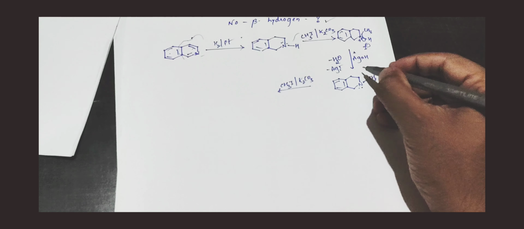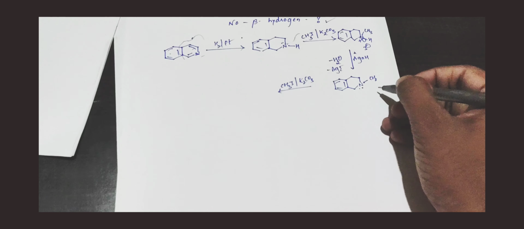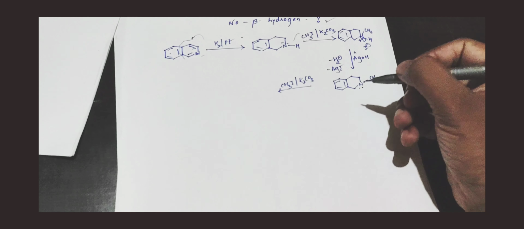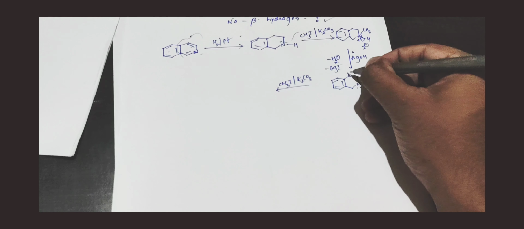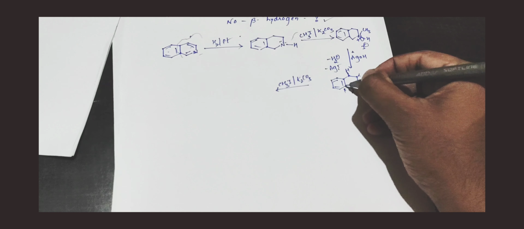I will explain only the first step. In the second step, I will do the methylation in a similar way, because we have one beta hydrogen. What was the second condition? You require beta hydrogens to continue with the Hofmann exhaustive methylation. One beta hydrogen is here. This is alpha, this is beta, whereas at the other beta position we don't have hydrogen.